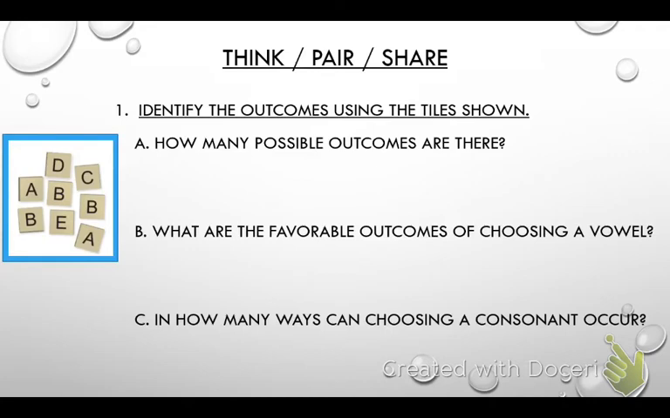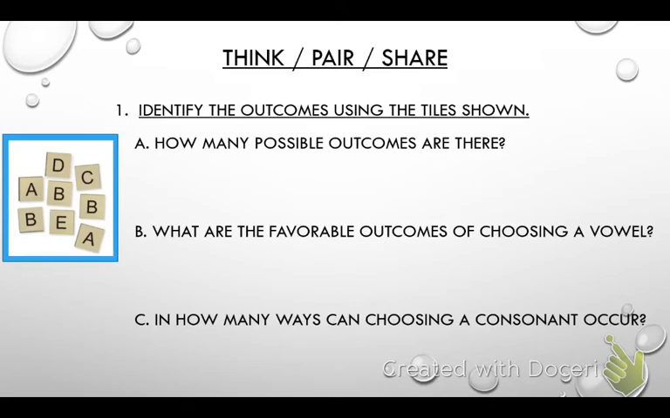All right, so for the next ones, think, pair, share, you're going to see this is very similar. It's talking to you about consonants and vowels. Remember, we did this way back in elementary school. Vowels are A, E, I, O, and U. Everything else is a consonant. I'd like you to work with your partner and answer A, B, and C.